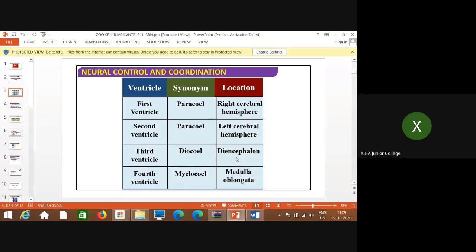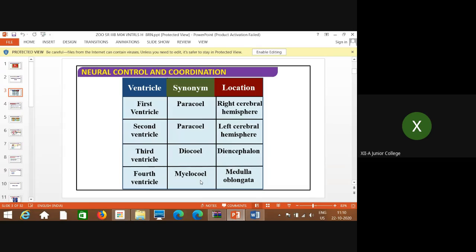It is the last part of the forebrain, where the diocele, the third ventricle, is present. Then the fourth ventricle is known as myelocele, and this is present in the medulla oblongata, as you have learned yesterday. You should remember that this is a part of the hindbrain. So the fourth ventricle is present in the medulla oblongata and is known as myelocele.